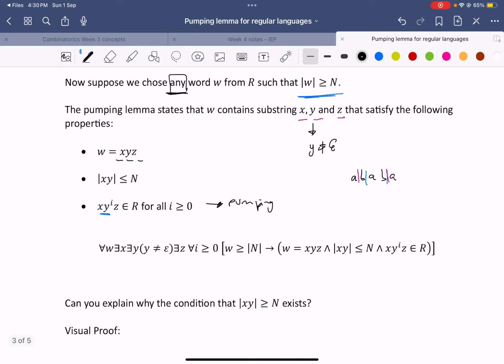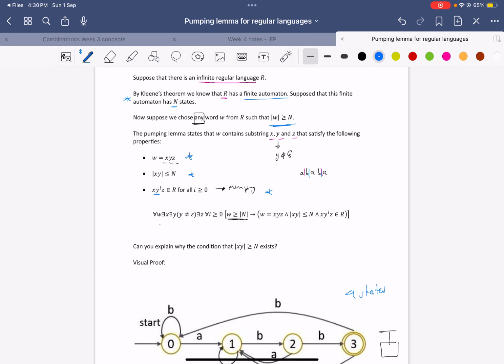And in predicate logic, what it says is, for all w, there exist x, y, and z, such that for all i bigger than or equal to 0, w being bigger than or equal to n implies these three conditions that we saw here. And so that's basically an explanation of that.